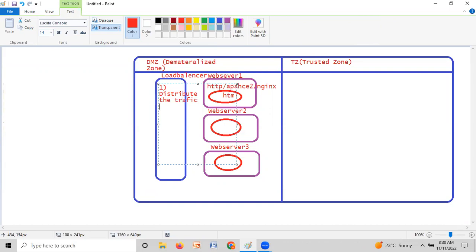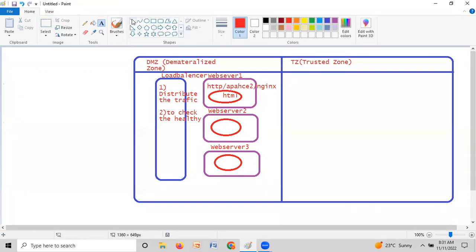Guys, sorry, distribute the traffic. And the second one is to check the health checks. Suppose all of a sudden any server is down, right? Automatically the load balancer will not send the traffic to that affected server.